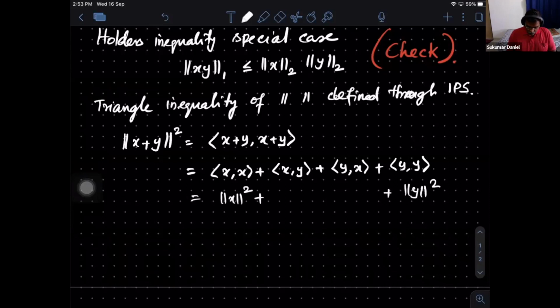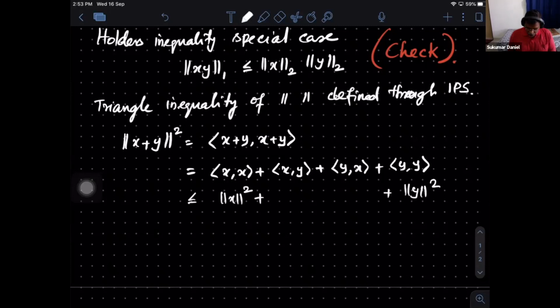And remember, I need to prove an inequality. So is there any natural easy inequality that this value has to be less than or equal to modulus? So I can use the modulus of inner product xy. Similarly, I can use modulus of inner product yx. And that's one way. Or you can also go through a real part, and real part is less than or equal to that. Also you can use this in the case of complex.